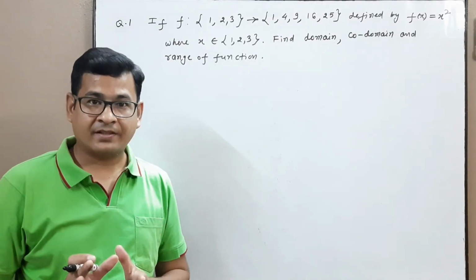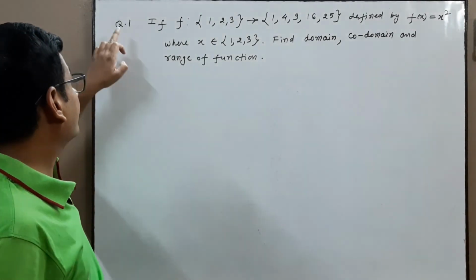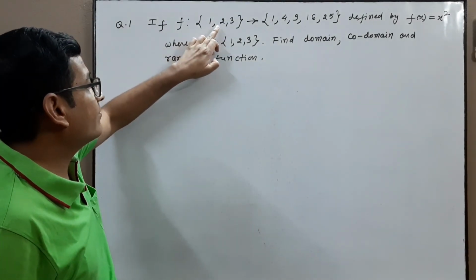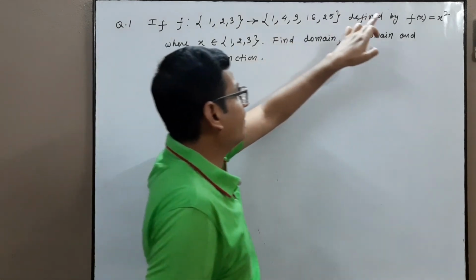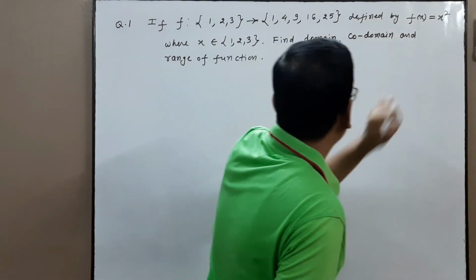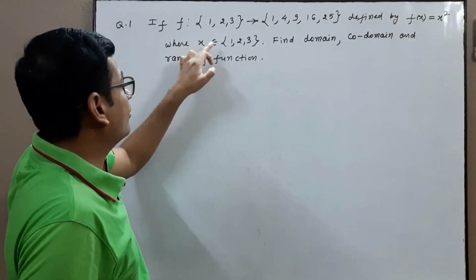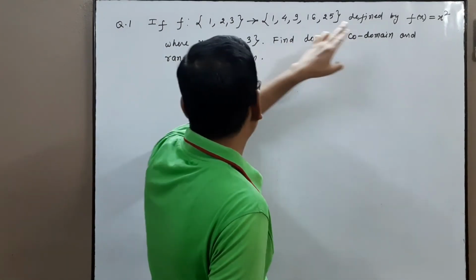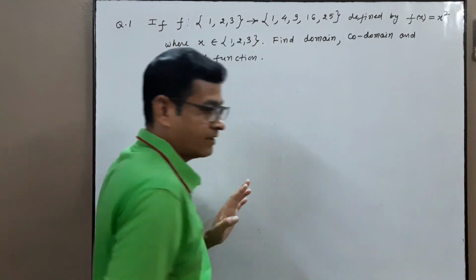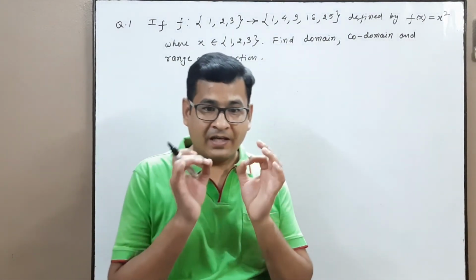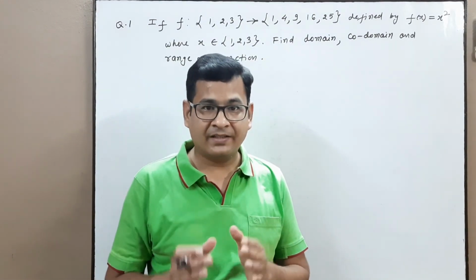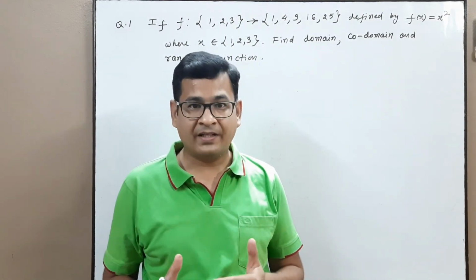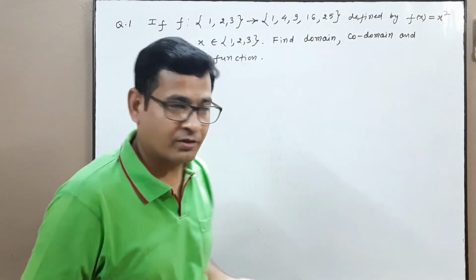Now we discuss a few problems. If f is a function from this set to this set defined by f(x) equal to x square, where x belongs to 1, 2, 3, find the domain, codomain and range of the function. We know that if f is a function from A to B, then the first set is always called the domain and the second set is called the codomain.